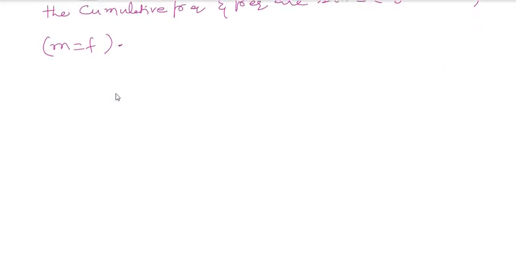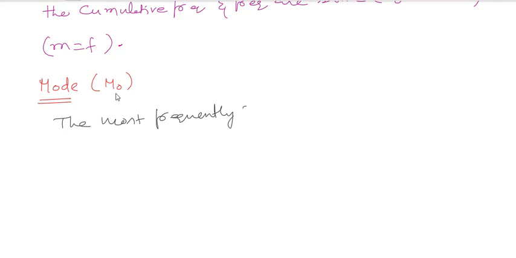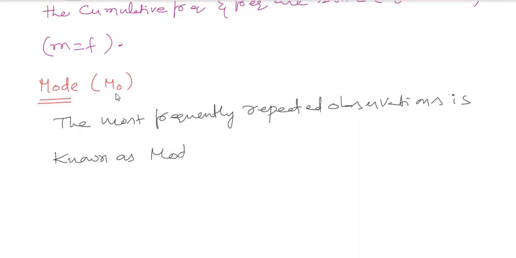So likewise you have to do it, and the last one will be the mode. This I have to take as M naught. Mode means the most frequently repeated observation is known as mode.